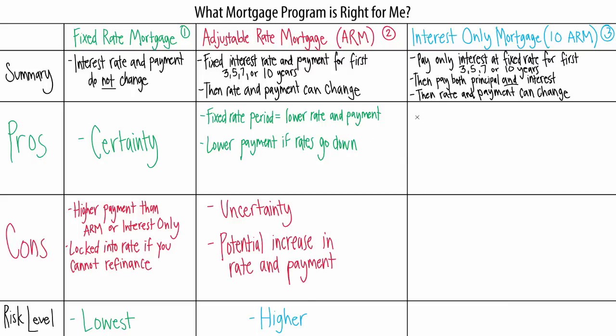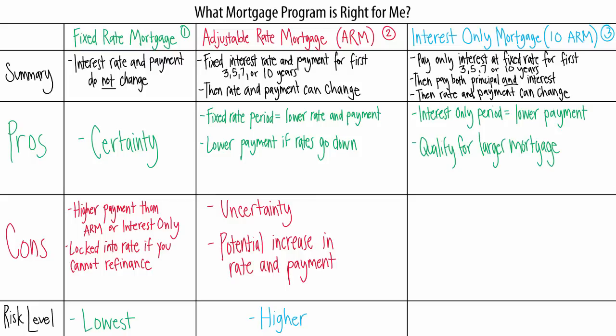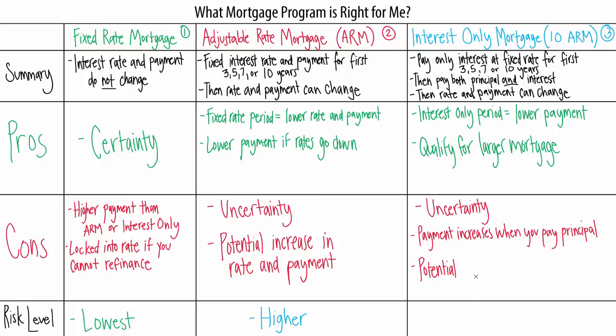It's really hard to predict what interest rates will be throughout the adjustable rate period, and your mortgage payment could increase significantly. For our interest-only mortgage, the big pro is that we have a lower monthly payment during the interest-only period as compared to a fixed-rate mortgage or an ARM. This lower monthly payment typically allows you to qualify for a larger mortgage, which is another benefit. Like an ARM, the biggest negative of an interest-only mortgage is the uncertainty. Not only could interest rates increase during the adjustable rate period, but you could also start paying both interest and principal, so it can have a double effect and your mortgage payment could increase significantly. This is why the interest-only mortgage is the highest risk option.